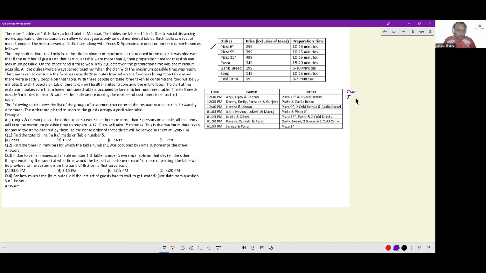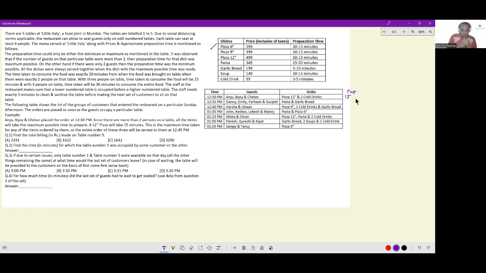The time taken to consume the food was exactly 20 minutes when the food was brought on the table, when there were exactly 2 people on the table. So if there are 2 people, they finish their meal in 20 minutes. With 3 people on the table, the time taken to consume the food will be 25 minutes. And with 4 people on the table, the time taken will be 30 minutes. So food consumption time also varies, food preparation time also varied.